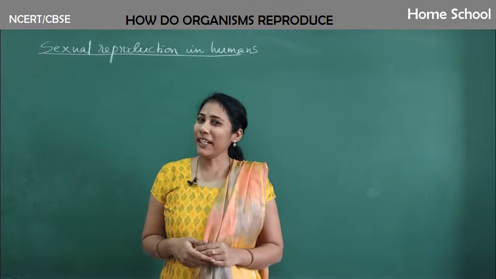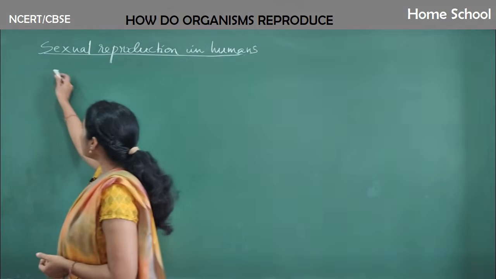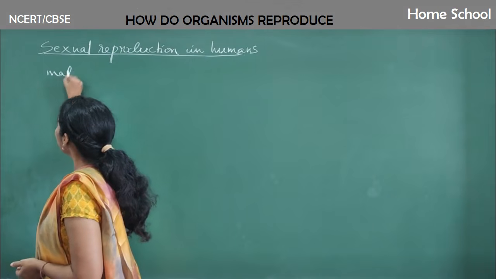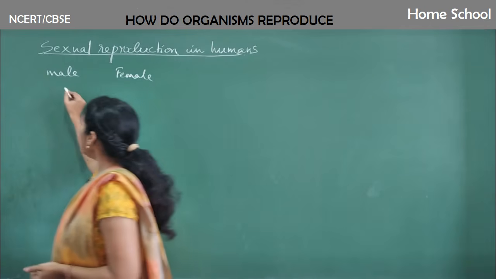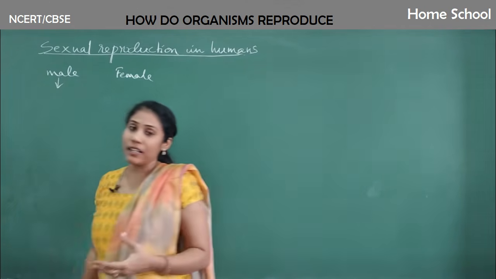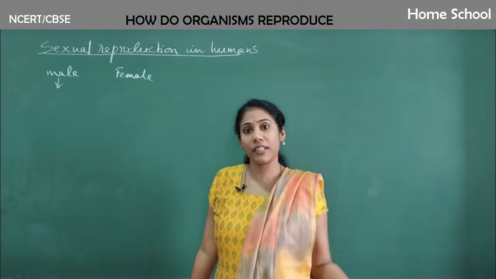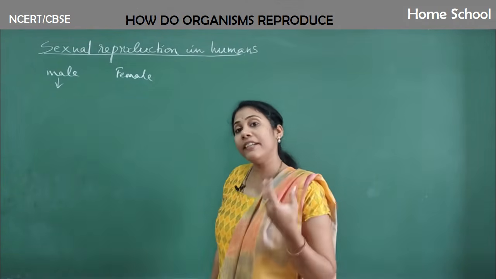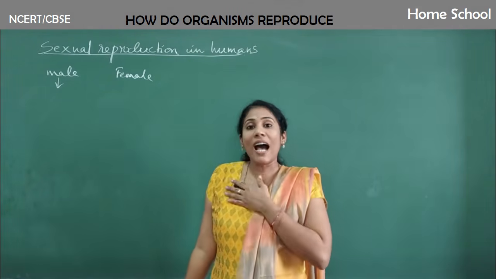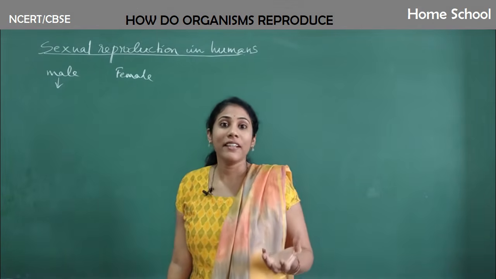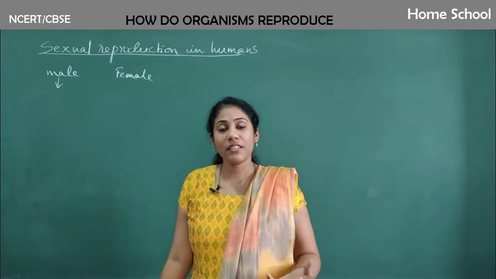What I would like you all to remember is, even in humans, the male and female have to be there. The male will have special organs inside him, which we call reproductive organs, and that particular organ is meant mainly for reproduction. Like, for example, the heart is meant for pumping blood, and the brain is meant for controlling each and every action.